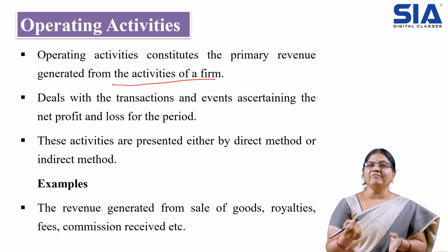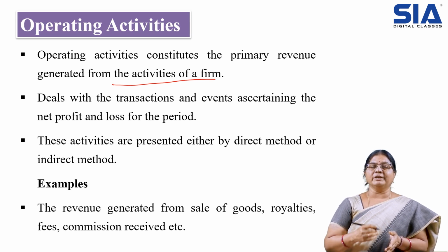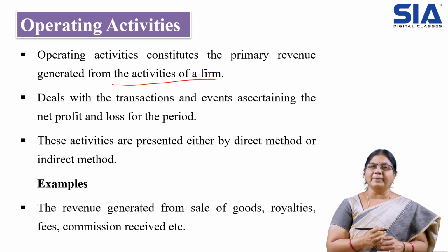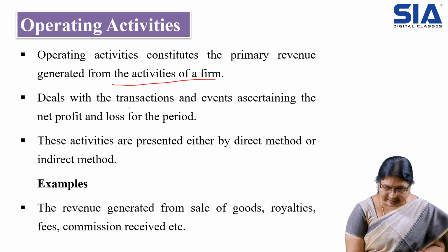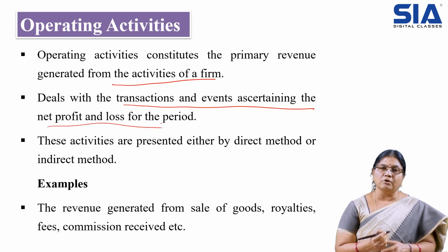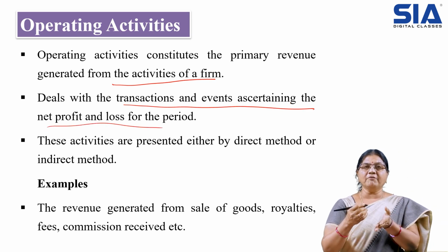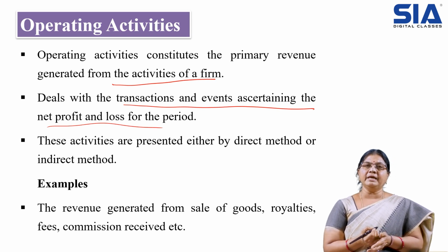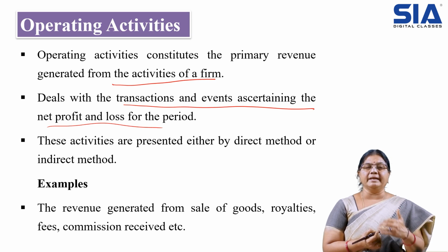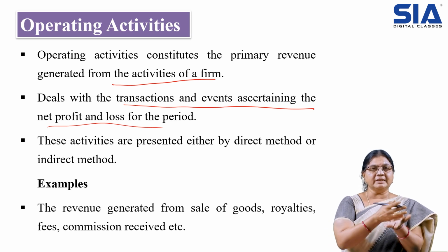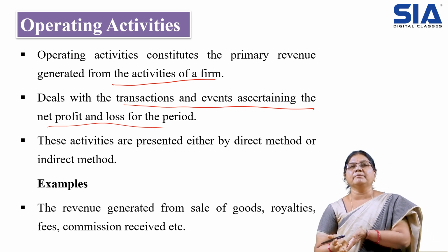So whatever activities due to which the cash is going out or cash is coming into the business come under operating activities. It deals with the transactions and events ascertaining the net profit and net loss. So with the help of these transactions we will be understanding whether the business is earning profits or it is incurring losses. And the activities can be represented in the direct method or indirect method.